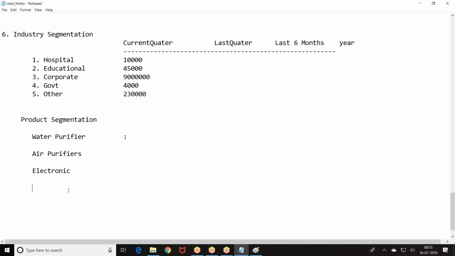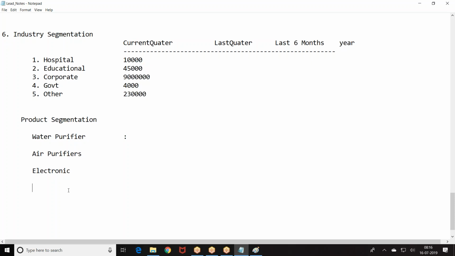Now they want to know this dealer is doing more business with which category of products and to which industry they are giving. So we implemented a custom functionality to summarize the revenue. We are writing aggregate functions quarter wise, product wise, industry wise. Quarter wise means last quarter, this quarter, last 6 months, last year. Industry wise, product family wise, we are writing a segmentation and getting the summaries.